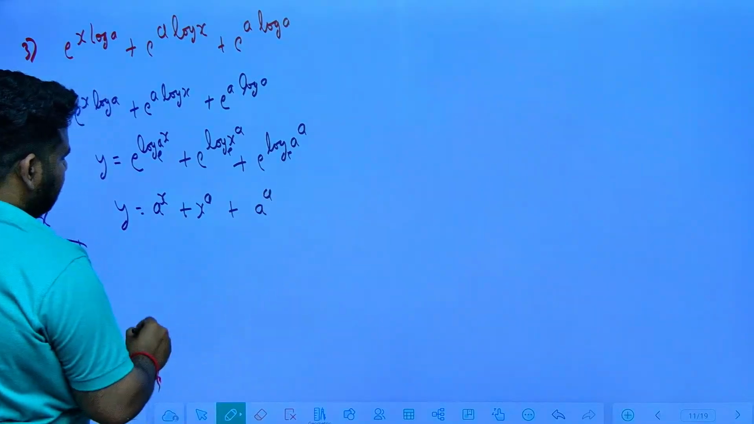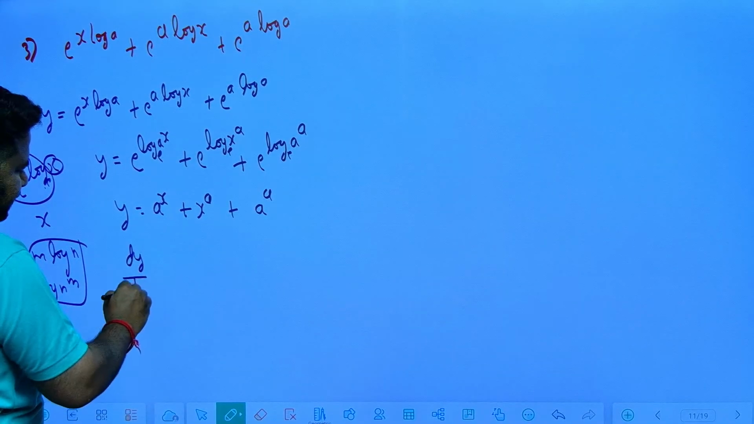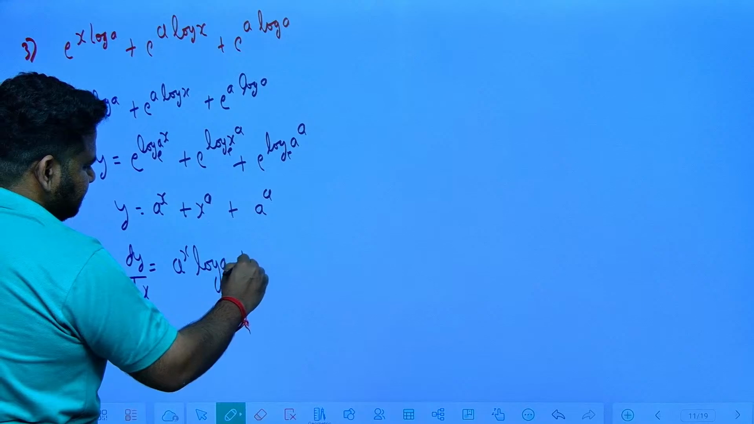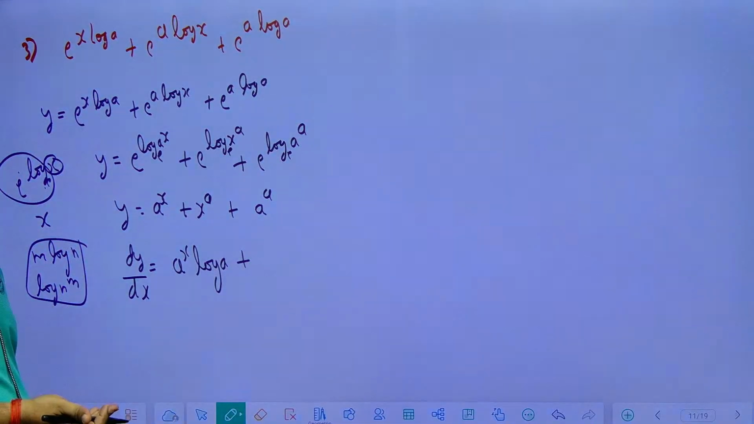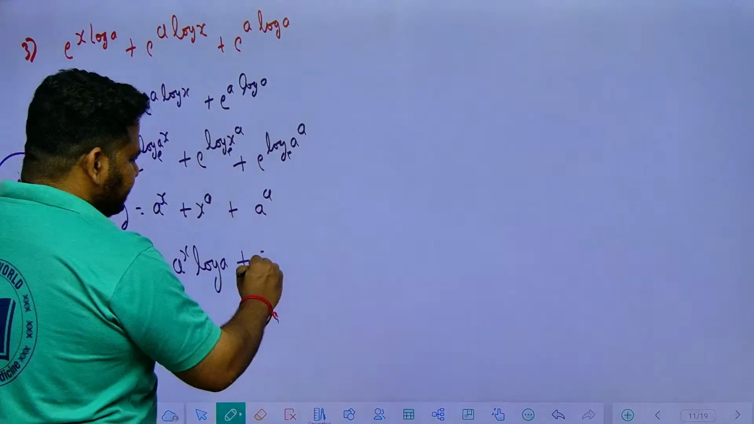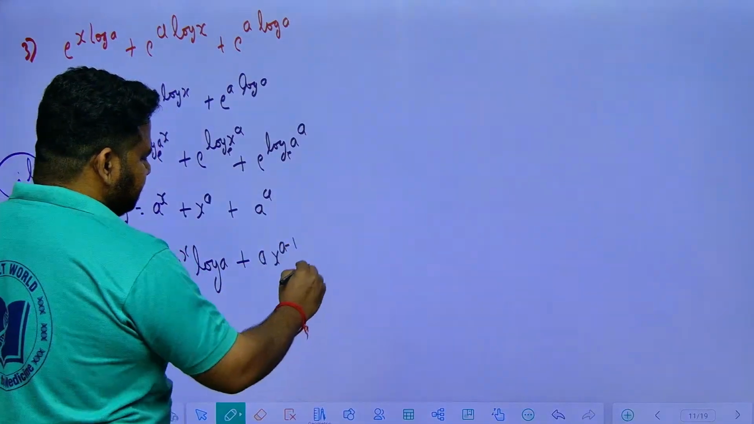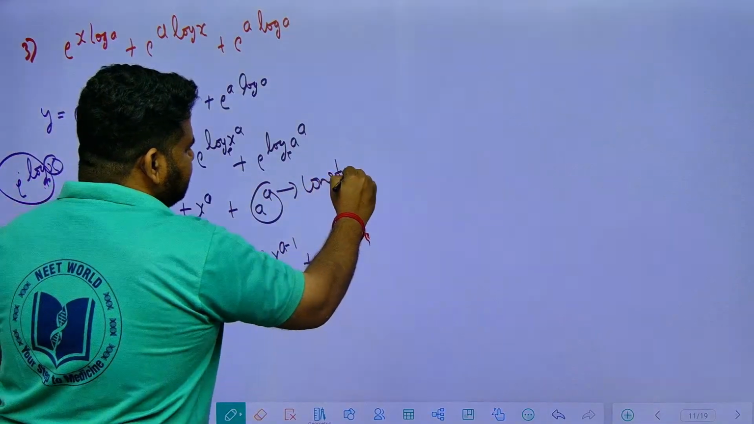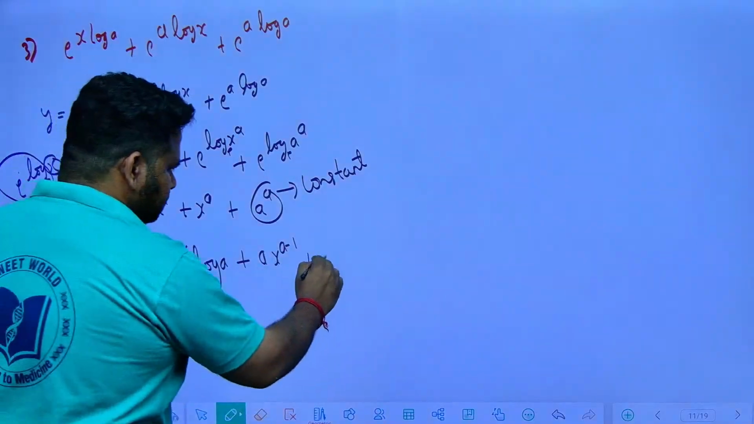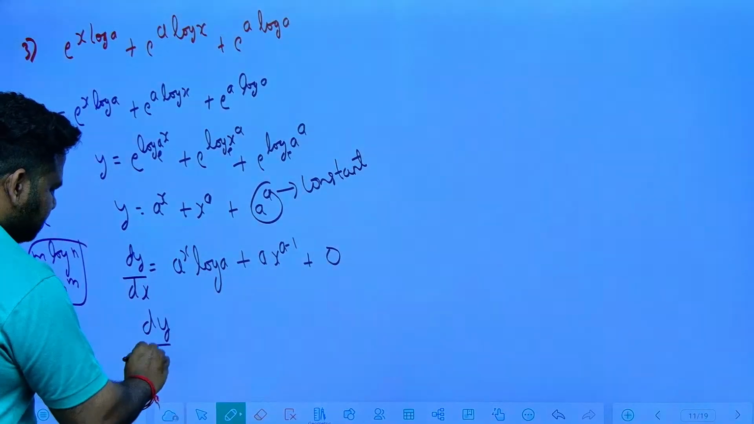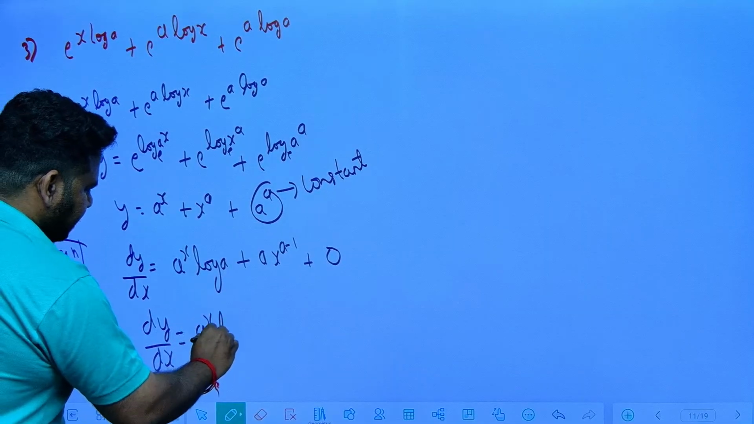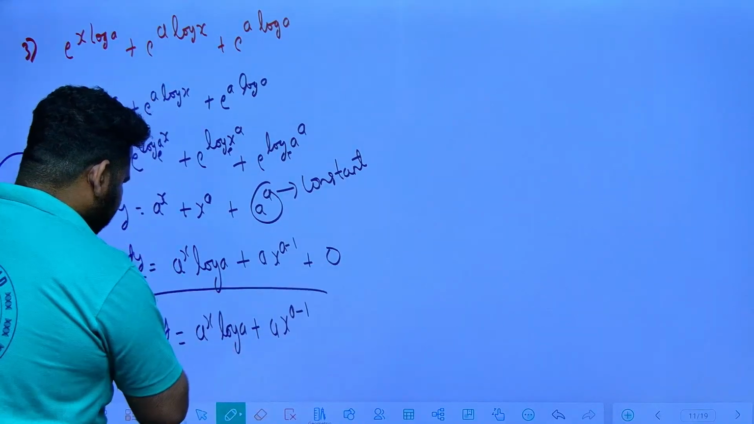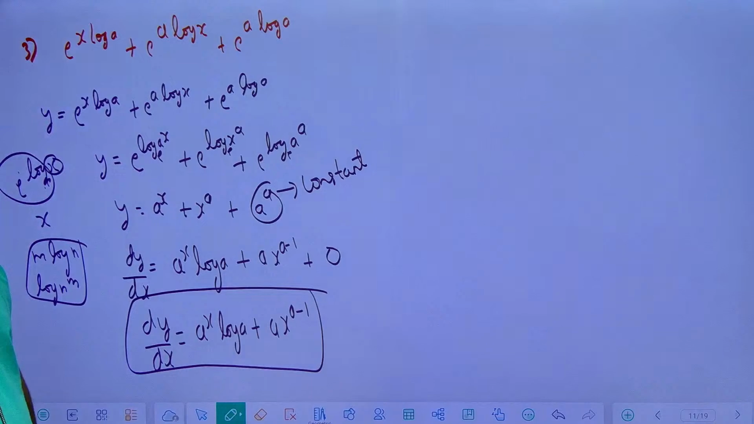Now let us differentiate, dy by dx. The derivative of a power x is a power x log a, plus x power a, x power n, instead of n we are having a, so this will become a into x power a minus 1, plus a power a. This is nothing but a constant, so the derivative of a constant is 0. So dy by dx will be a power x log a plus a into x power a minus 1. This is the final answer, friends. This is the derivative, this is how we will get it.